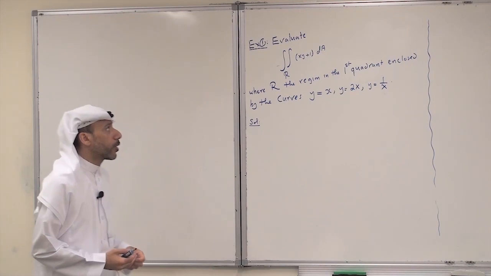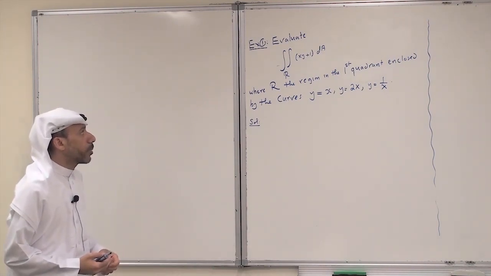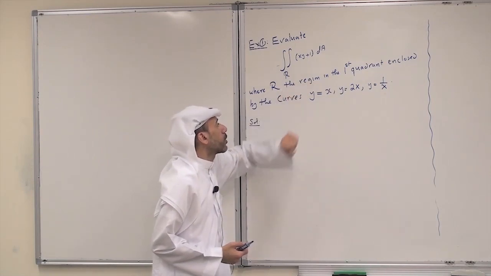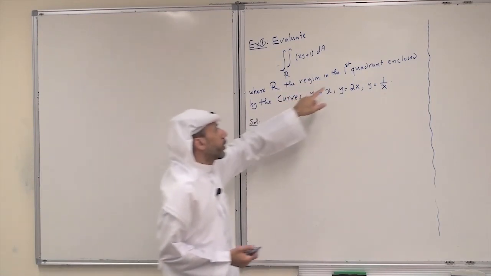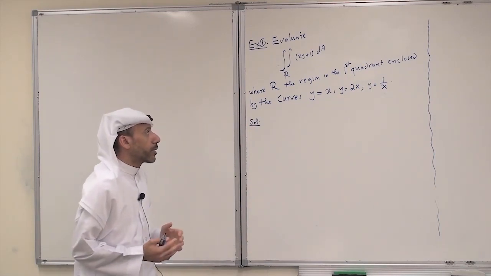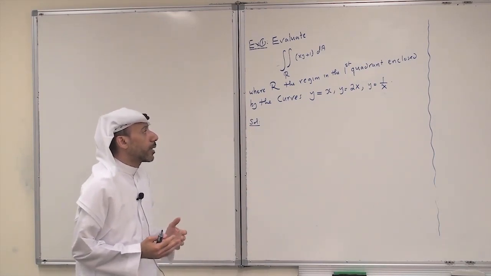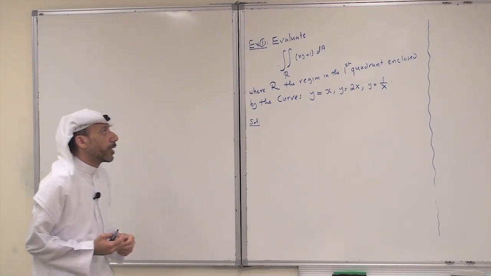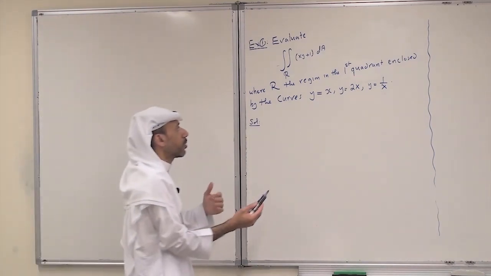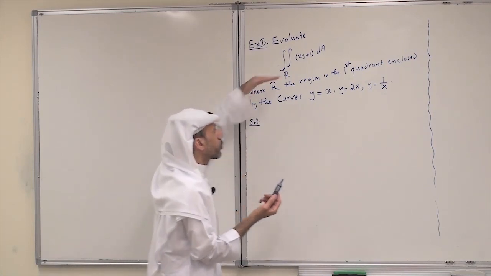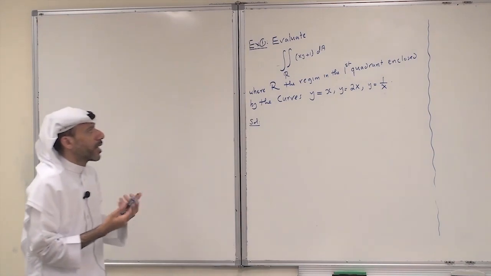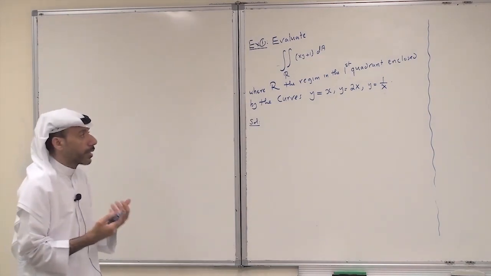Let's consider the following problem. Evaluate the double integral of xy plus 1 over R, where R is the region in the first quadrant enclosed by the curves y equals x, y equals 2x, and y equals 1 over x. So first we have to sketch the region R, because the main thing is just to set up the limits of integration. So we sketch the region R and decide whether it is a type 1 or a type 2 or something else.